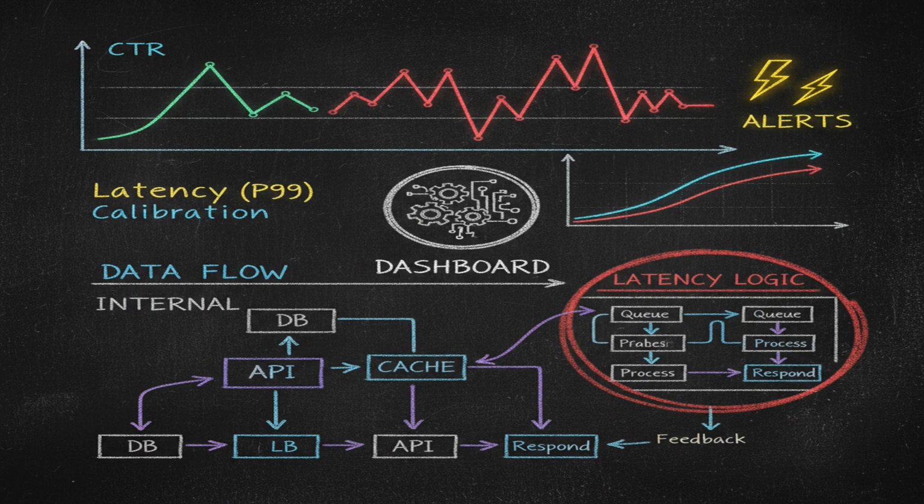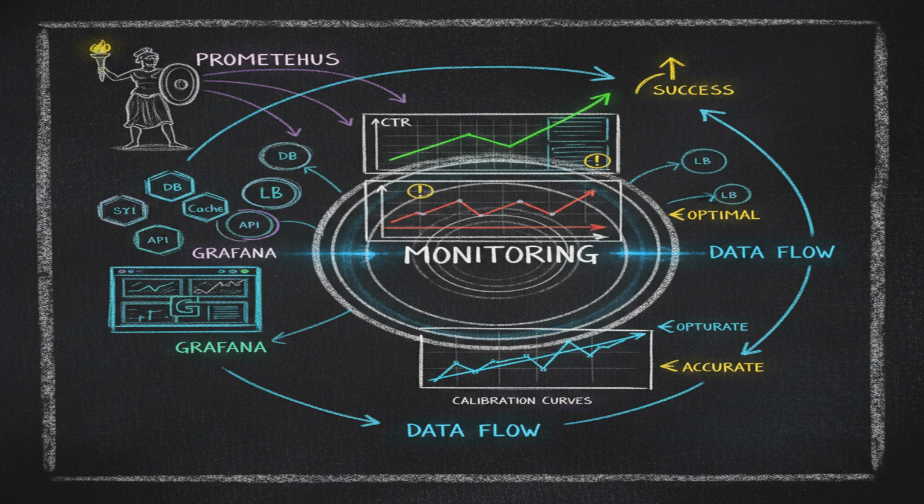We monitor key metrics like CTR, revenue, latency, P50, P99, and model calibration drift. We set up alerts for drops in CTR, latency spikes, and model staleness. Feature drift detection is also crucial. We monitor the distribution of features over time and retrain the model when significant drift is detected. This helps maintain model accuracy.